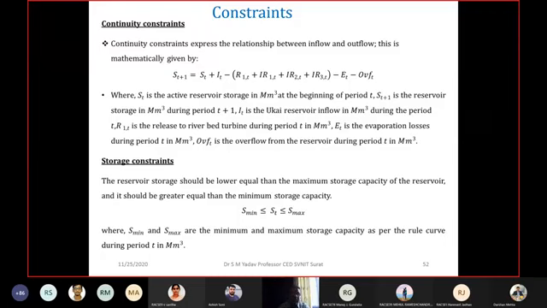Then the storage constraint. If we are talking about the dam, your storage value can be somewhere between the minimum storage value and the maximum storage value. We collected the data from 1975 to 2016. For this period, we found the monthly minimum storage in the dam and the monthly maximum storage available in the dam. Because the releases we have to set between the minimum water available and the maximum water available. Between these two, we have to find some optimized value to be supplied for the given period. So that is the storage constraint.